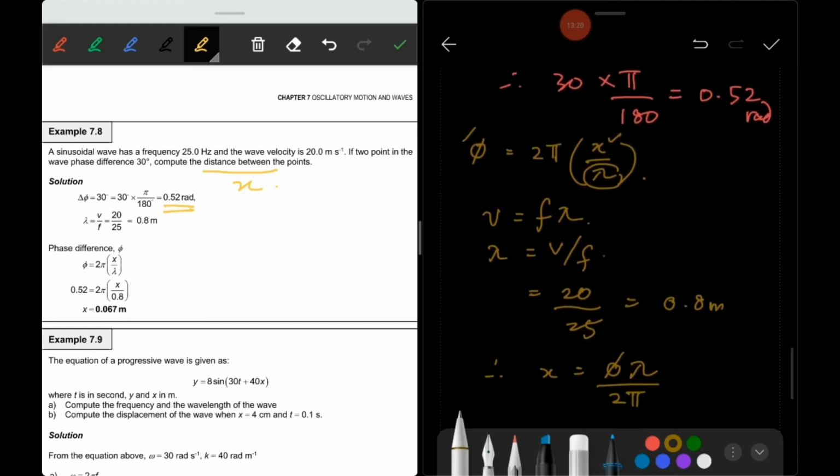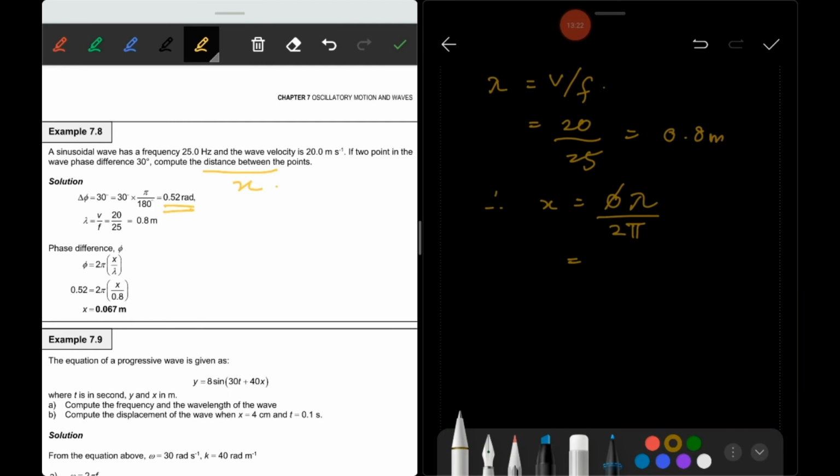Therefore x is equal to phase difference times lambda divided by 2 pi. So 0.52 times 0.8 divided by 2 pi. The answer is 0.067 meter.